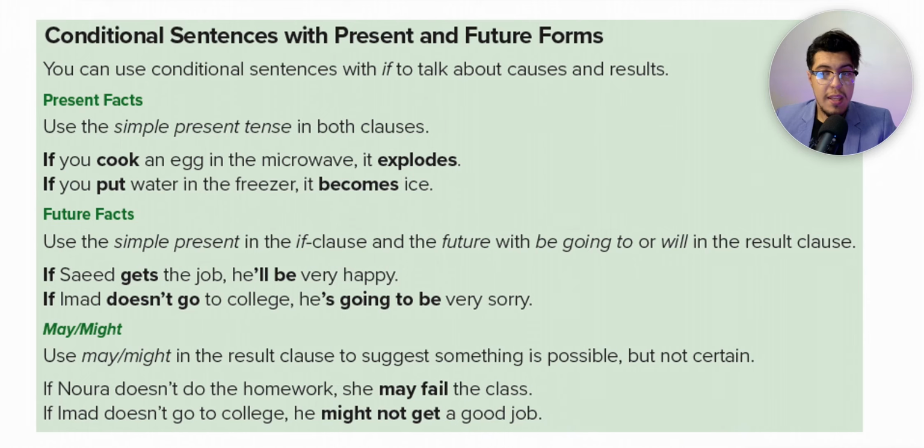For may and might, we use may and might in the result clause to suggest something is possible but not certain. For example, if Nora doesn't do the homework, she may fail the class. Or if Imad doesn't go to college, he might not get a good job.